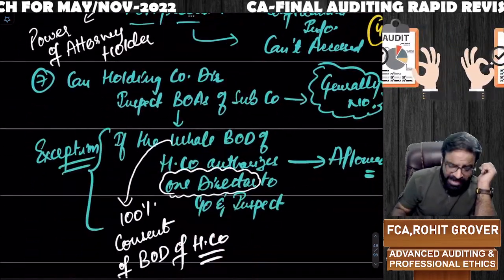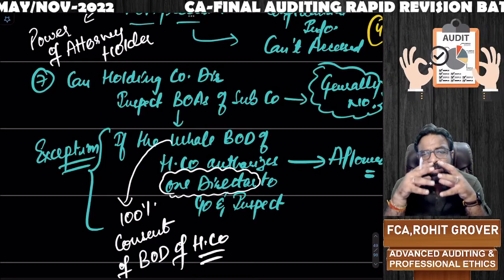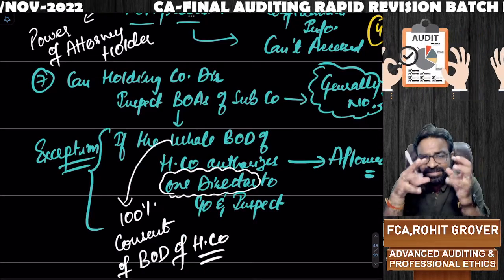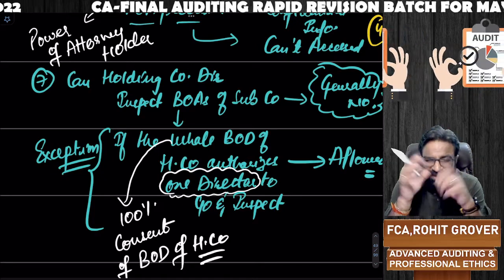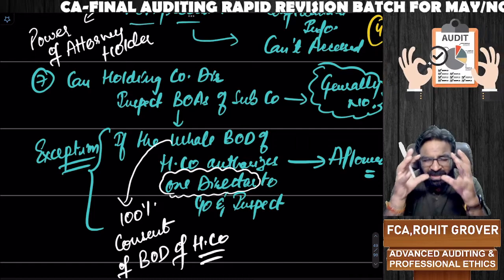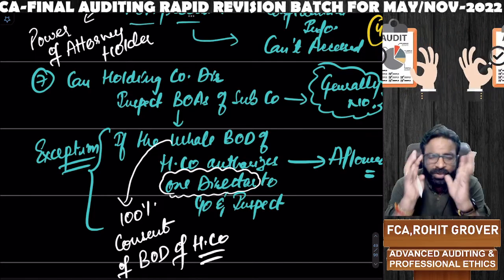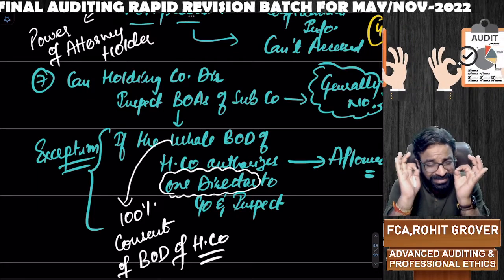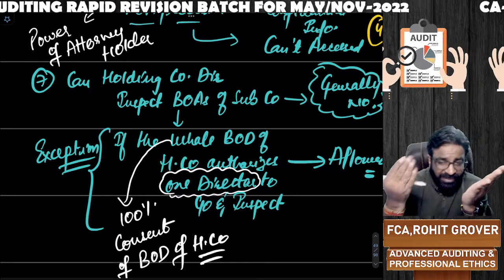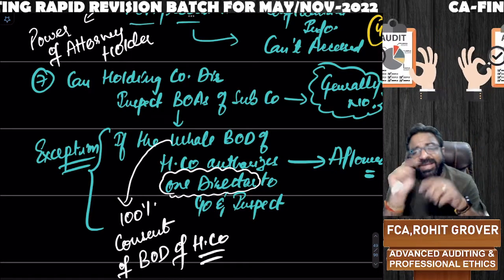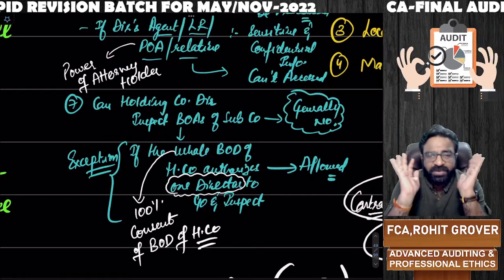Now, next point. Can a holding company's directors come and inspect the books of accounts of a subsidiary company? Generally not allowed. But there is one small exception. If the whole board of directors of that holding company authorizes one director, whole board of directors means 100% consent of the board of directors of the holding company is required, and they authorize one director, that one authorized director can go to the subsidiary company and is allowed to inspect the books of accounts there.